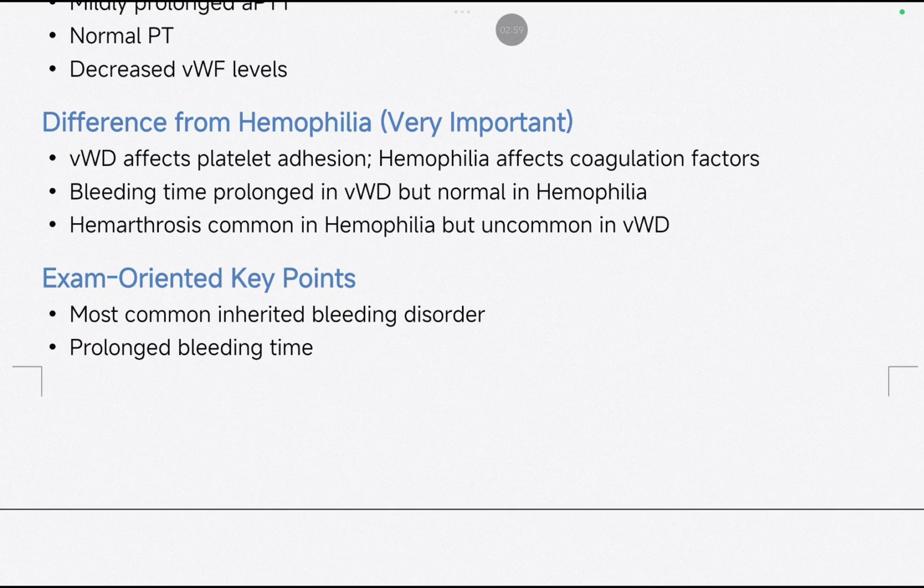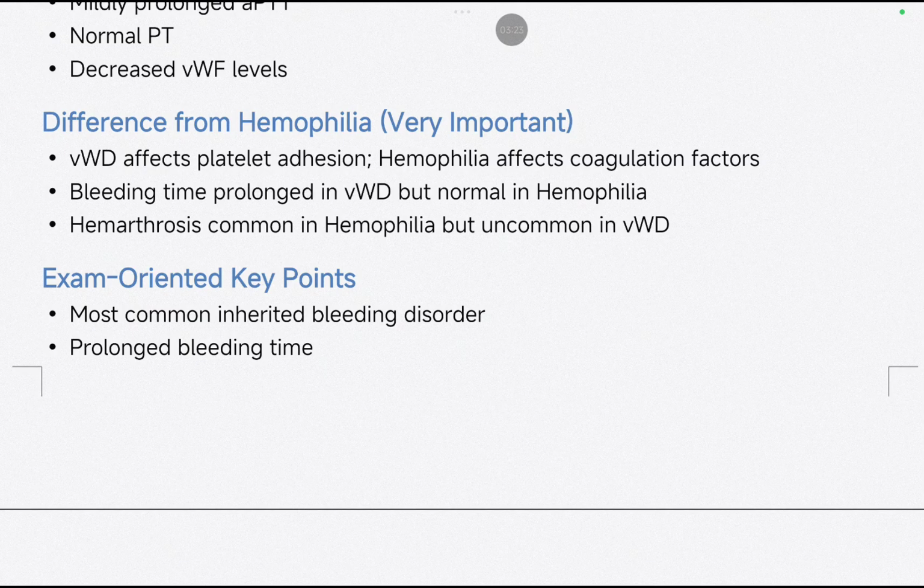How is it different from hemophilia? This is a very conceptual question. See, von Willebrand factor mainly affects platelet adhesion, whereas hemophilia affects coagulation factors. Okay, bleeding time is prolonged in von Willebrand disease, but normal in hemophilia. And hemarthrosis is common in hemophilia, but uncommon in von Willebrand disease.